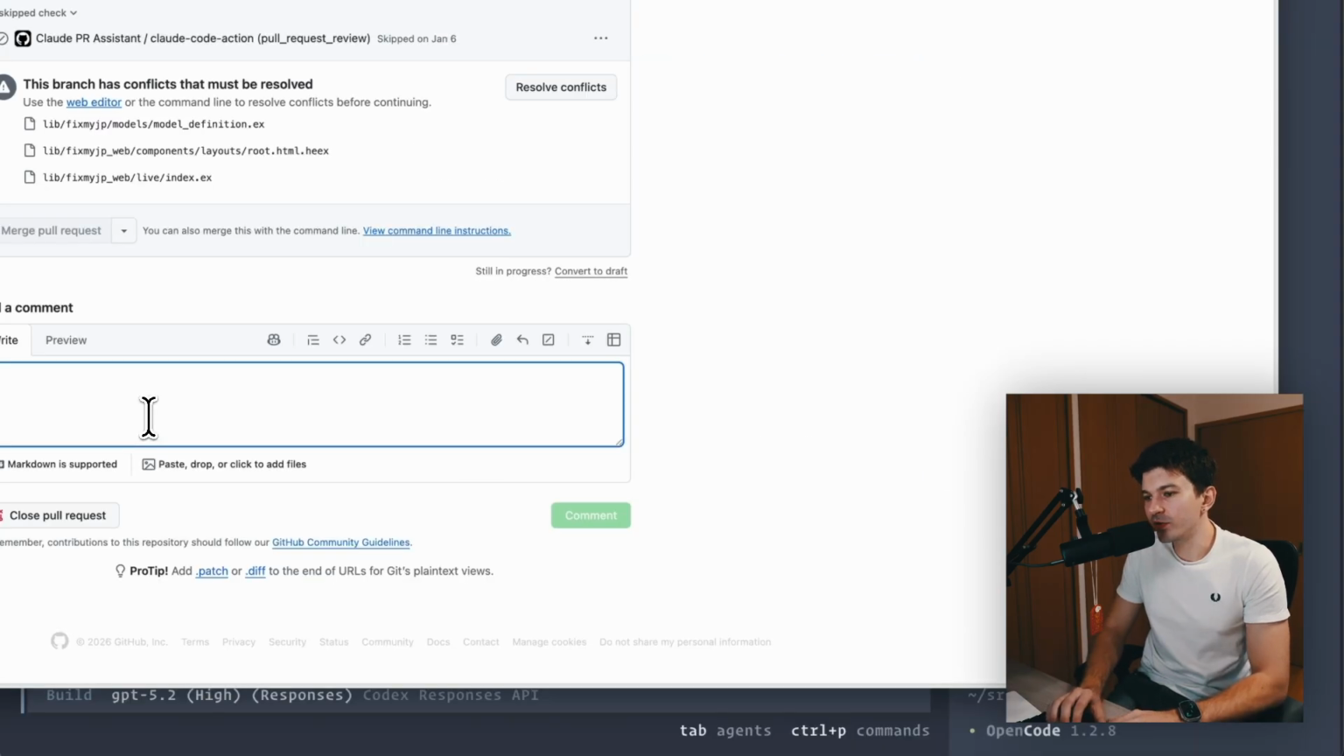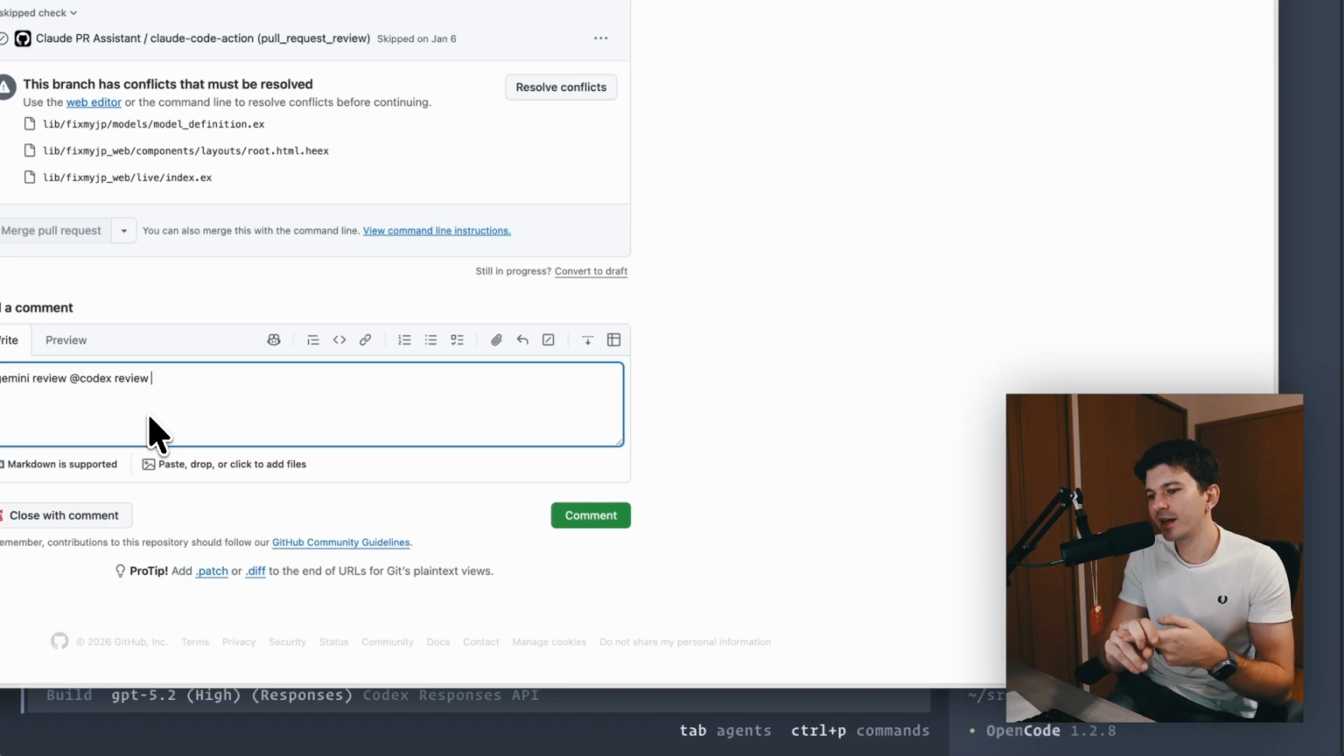Then another thing we could do, if we really wanted to, is tell the agent that after it implemented and committed everything, it could just re-request a review. The way we do that is we just call Gemini review, Codex review. And if I submit this now, then Gemini and Codex will re-review the code changes with the new commit.